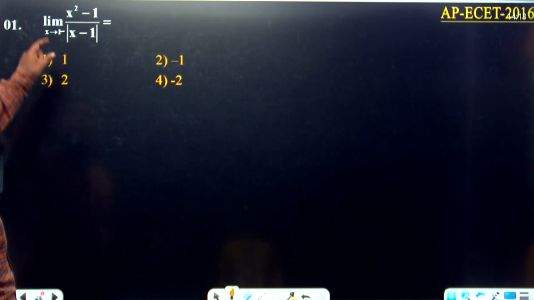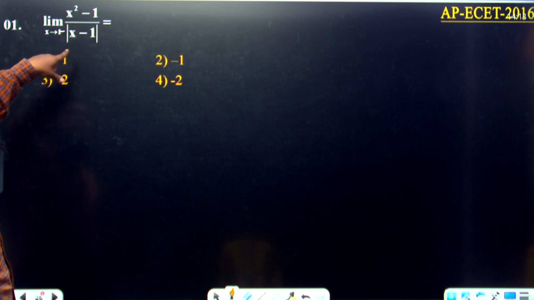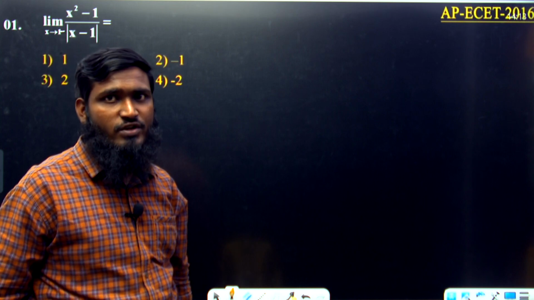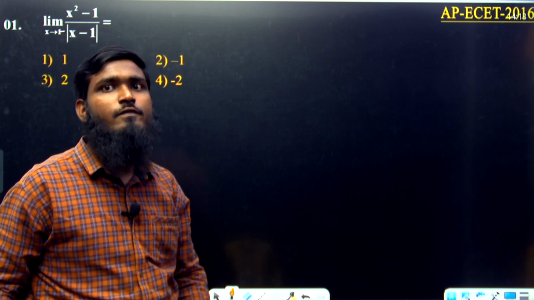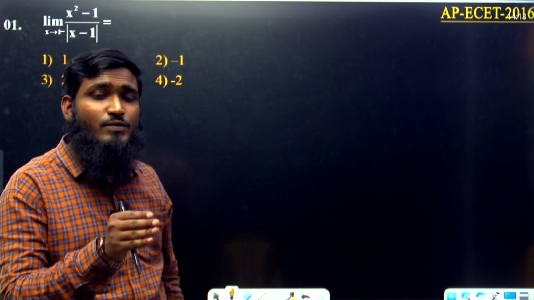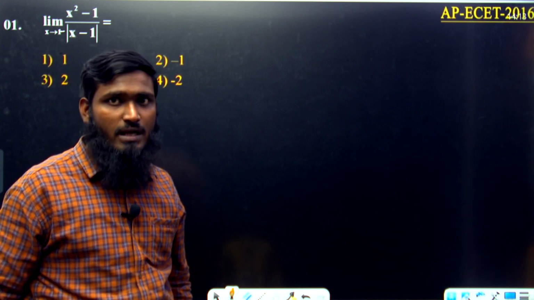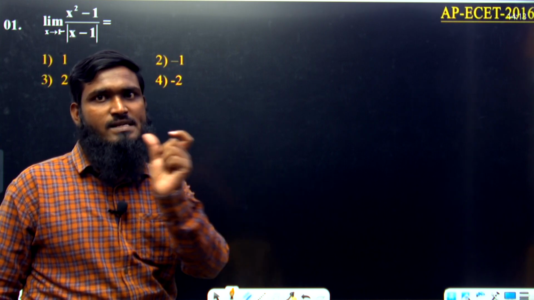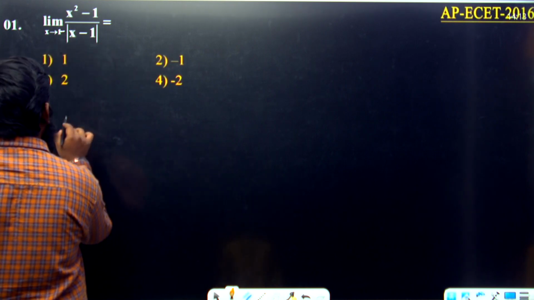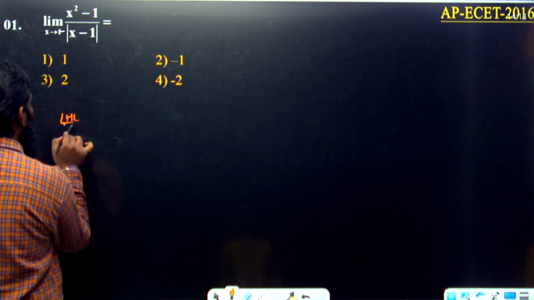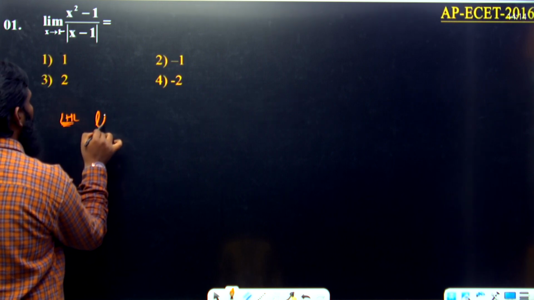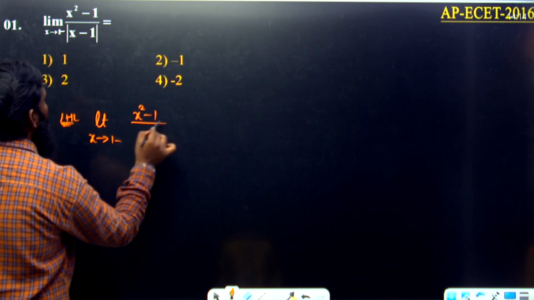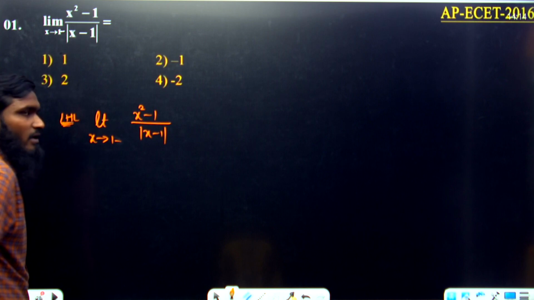Now let us go with the next question. Limit x tends to 1 minus of (x square minus 1) divided by mod of (x minus 1). In this, 1 minus is already given in the question, which means we have to solve only the LHL. Minus means LHL, plus means RHL. Like a minus and a plus, 1 minus and 1 plus, 0 minus and 0 plus. Now in this also, we are calculating only the LHL value: limit x tends to 1 minus of (x square minus 1) divided by mod of (x minus 1). Like this we have taken.